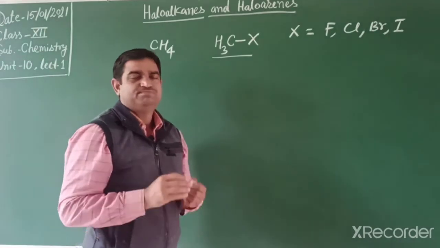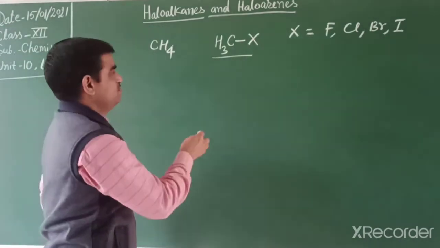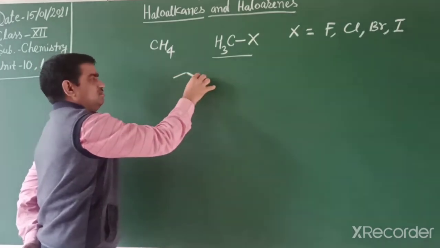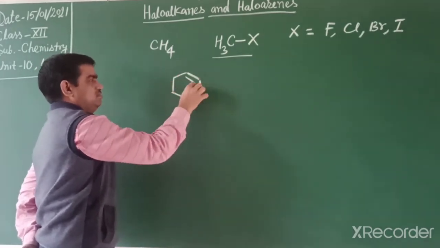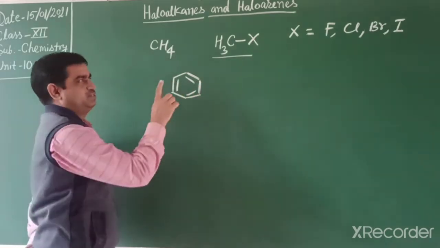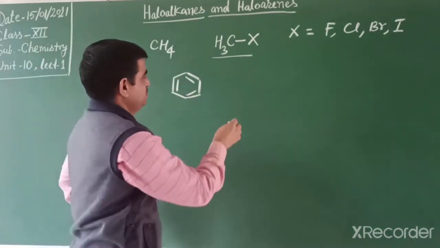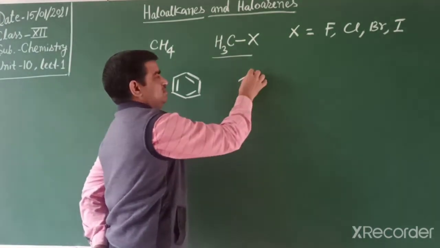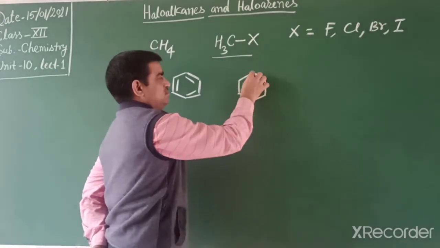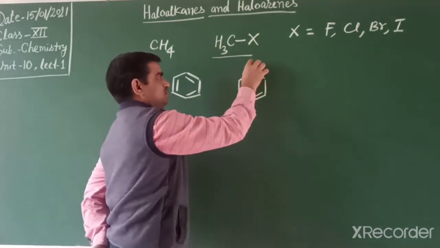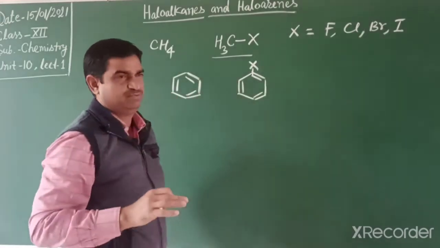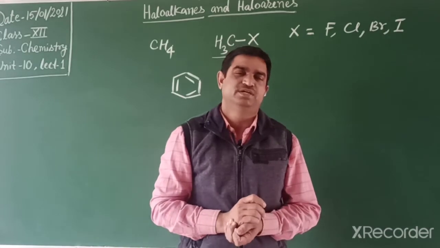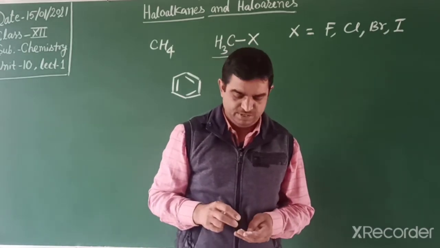Another, if we replace a hydrogen in an aromatic compound, aromatic means benzene, like this, if we replace one hydrogen from the aromatic ring, then it converts into a haloarene. That is, one hydrogen is replaced from this. So in this chapter we will discuss haloalkanes and haloarenes in detail.